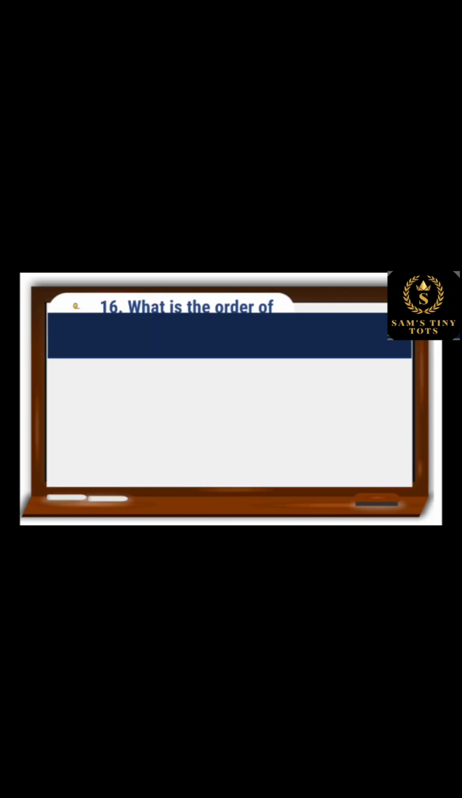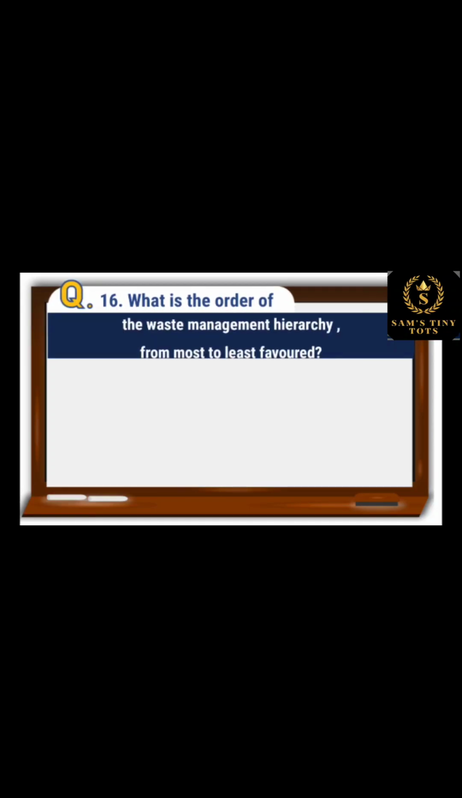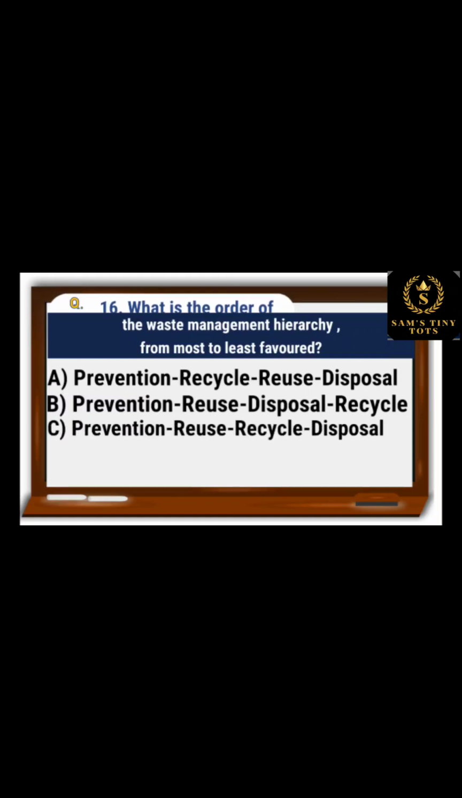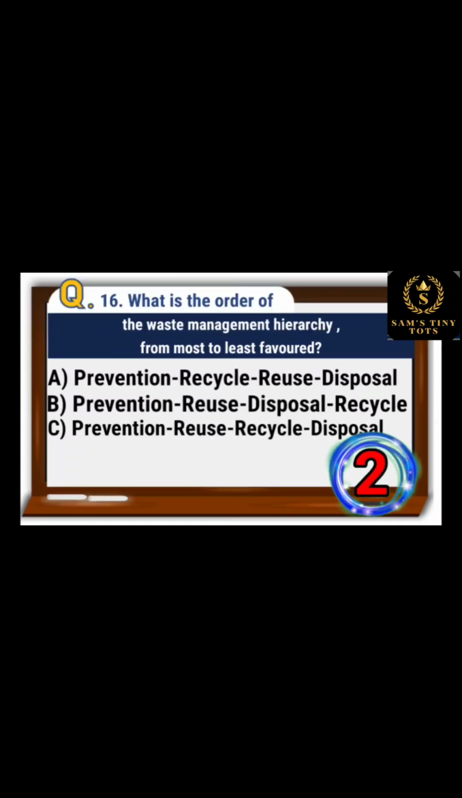16. What is the order of the waste management hierarchy from most to least favored? Option A, prevention, recycle, reuse, disposal; option B, prevention, reuse, disposal, recycle; and option C, prevention, reuse, recycle, disposal. And the correct option is option C, prevention, reuse, recycle, disposal.